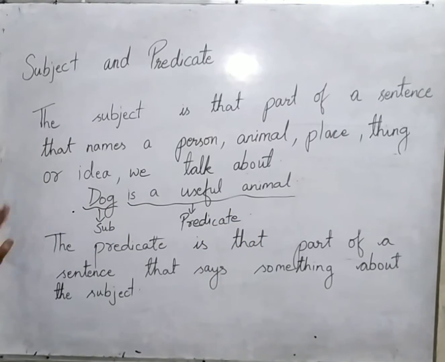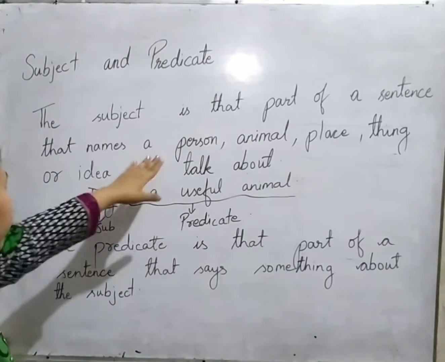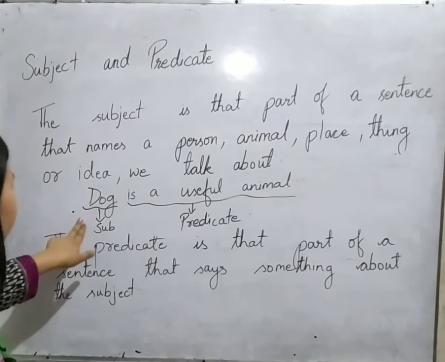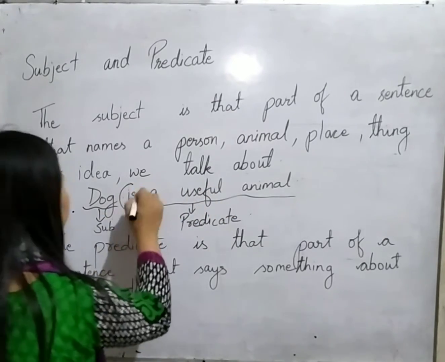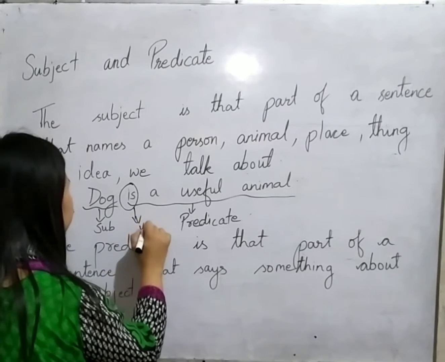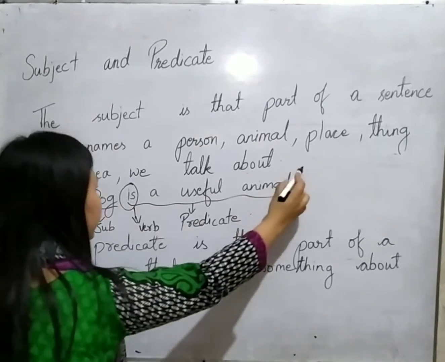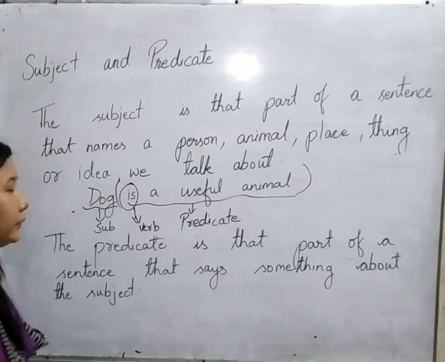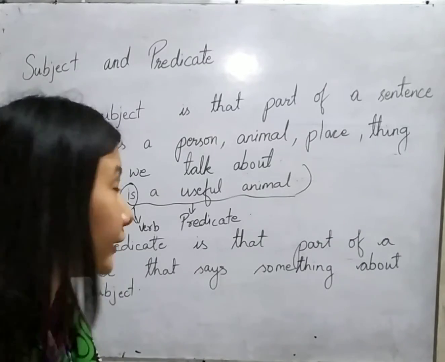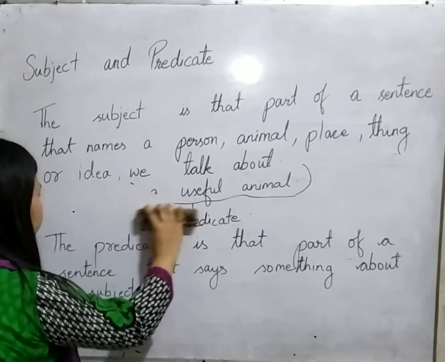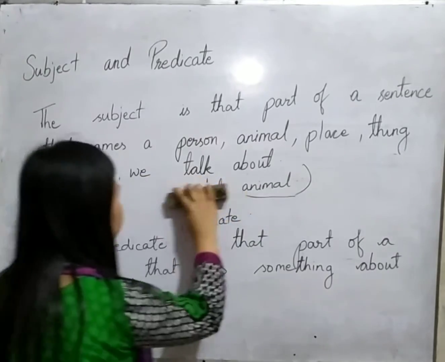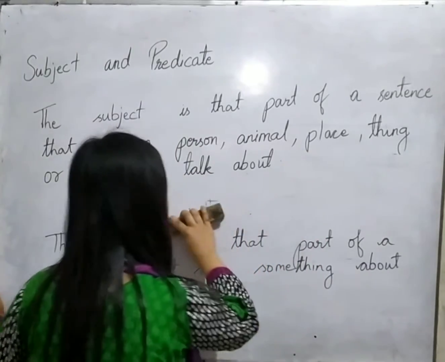So you can see that dog is a useful animal. Over here the word dog, which is the name of an animal, is the subject, and the remaining portion I have written below, from "is" to "animal", is the predicate, which is telling us something about the subject, that is the dog. Let's take another example to understand this.